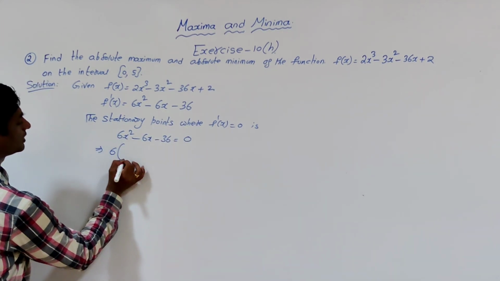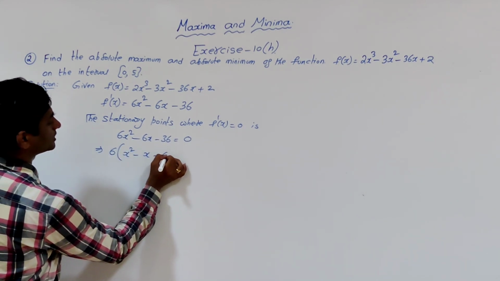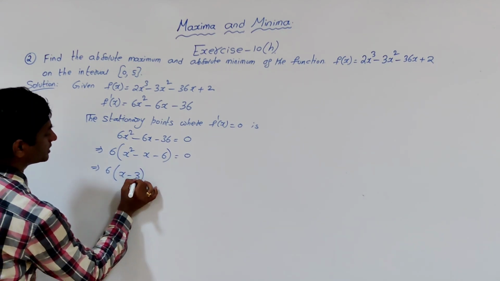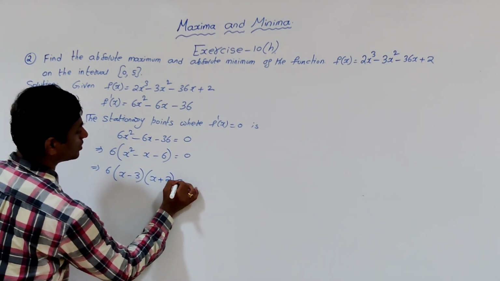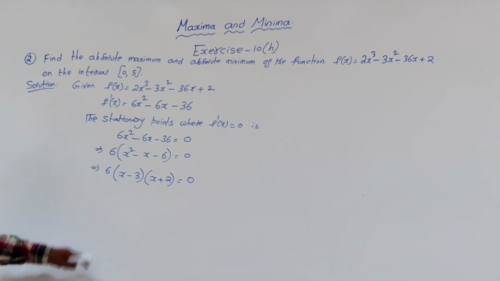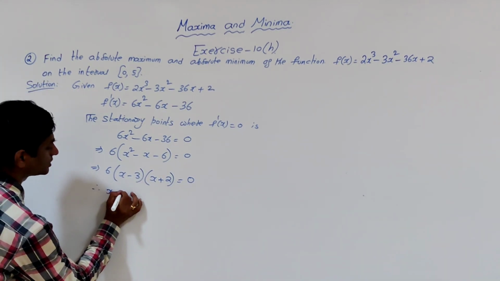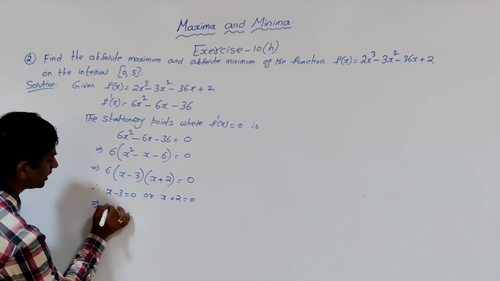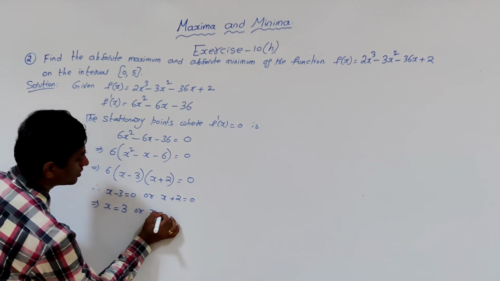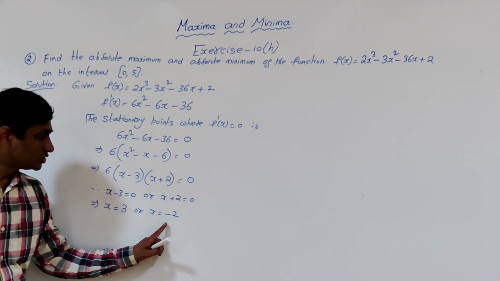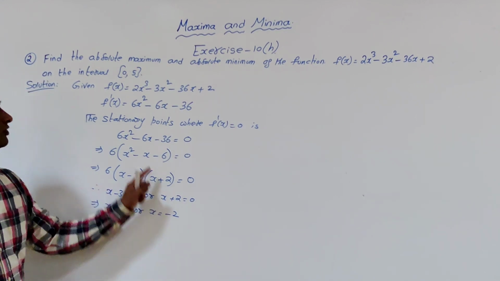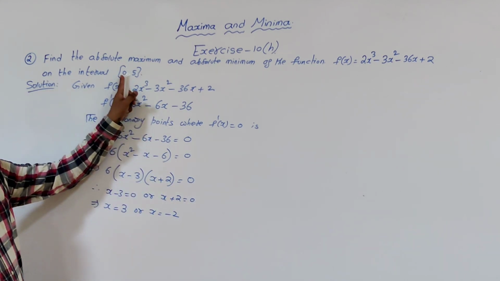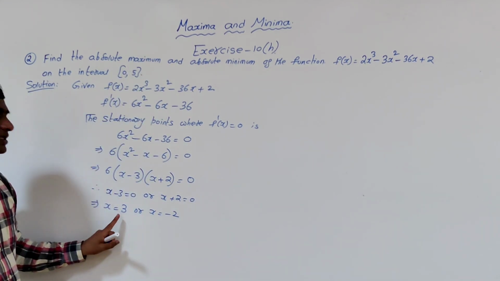We can take 6 common: x square minus x minus 6 is equal to 0. So 6 times x minus 3 into x plus 2 is equal to 0. Therefore x minus 3 is equal to 0 or x plus 2 is equal to 0, which implies x is equal to 3 or x is equal to minus 2. But minus 2 does not belong to 0 comma 5. The only member in 0 to 5 is 3.